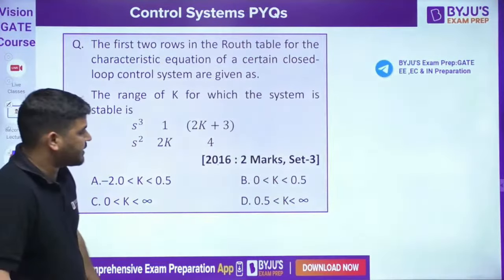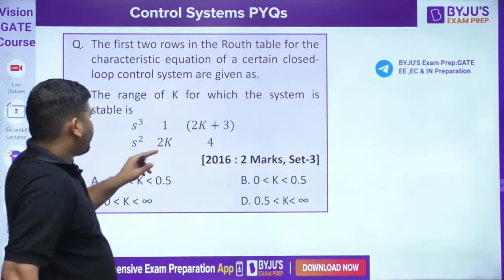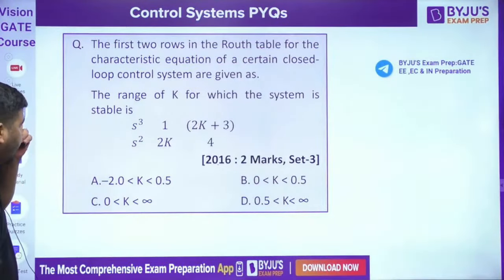Let's come to the next question, guys. The next question on your screen is this. These are the first two rows in the Routh table of the characteristic equation. Now we need to find the range of k for which the system is stable. For what value of k will the system be stable?